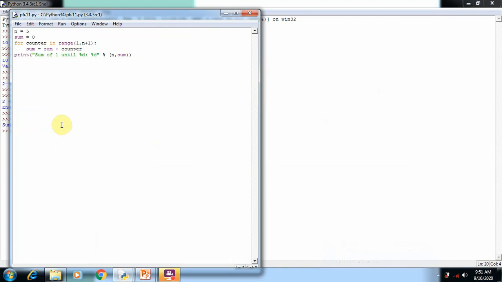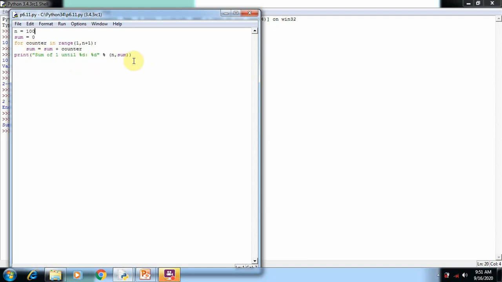If you want to find the sum for a range from 1 to 100, then you should mention that the n value should be incremented to 100. So here you can see the n value is changed to 100. Now the loop starts from 1 and ends at 100. Each and every time the value of the counter is stored and added with the sum value. So it means all the values between 1 and 100 are added and stored in the sum.